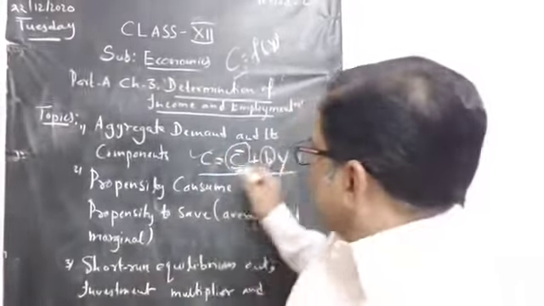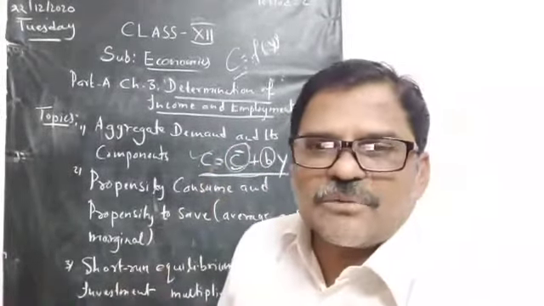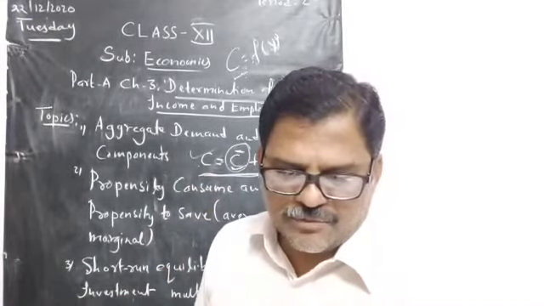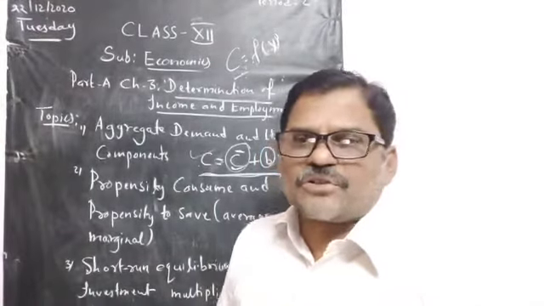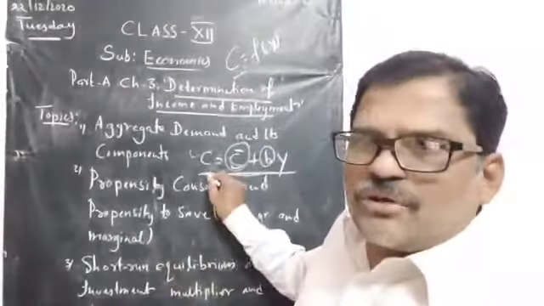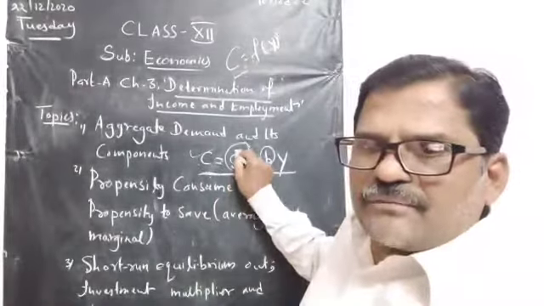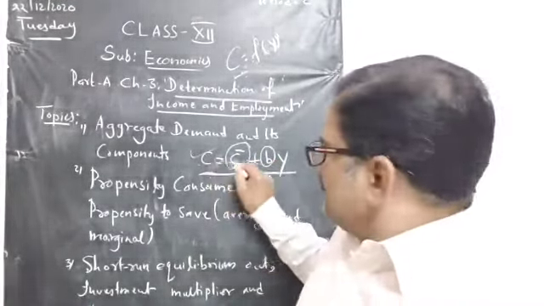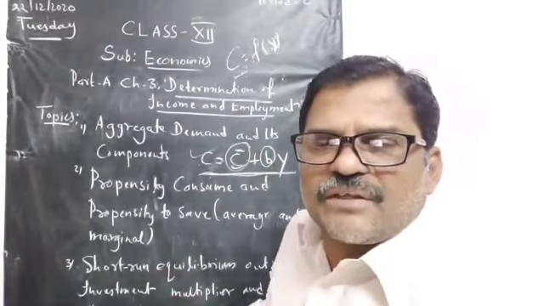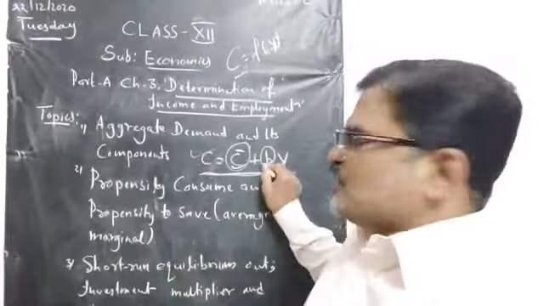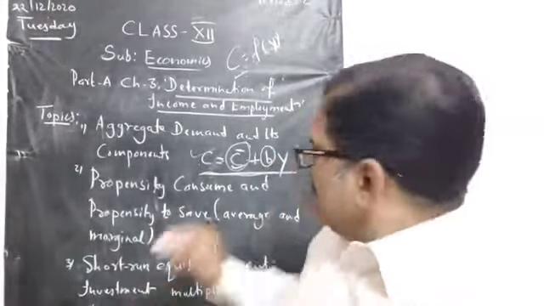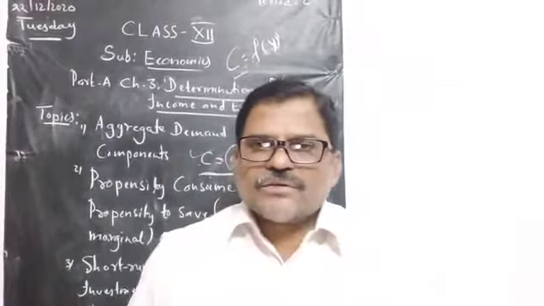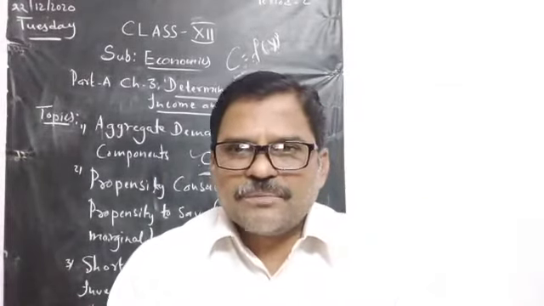Once again, this is the formula for what? Consumption function or propensity to consume. The formula is C is equal to C bar plus BY. C means consumption. C bar means consumption even when the income is 0. B means the slope of the consumption curve. Y means income.